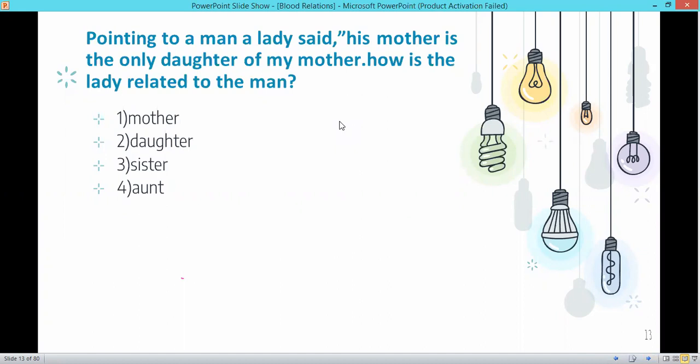How is the lady related to the man? So pointing to some man, what the lady is saying, that man's lady. Okay, I'll just give you a flow chart.